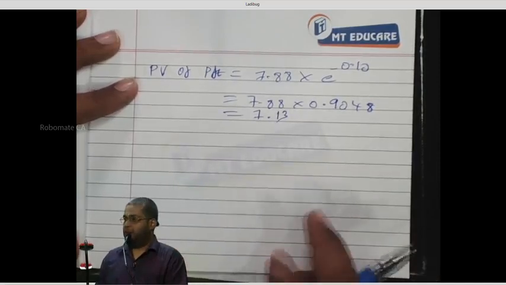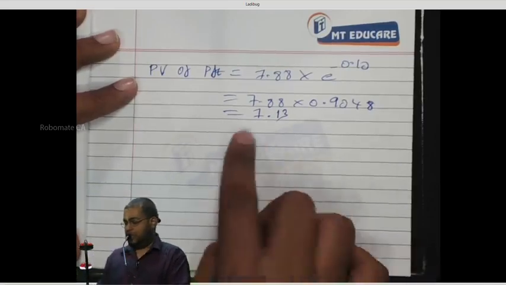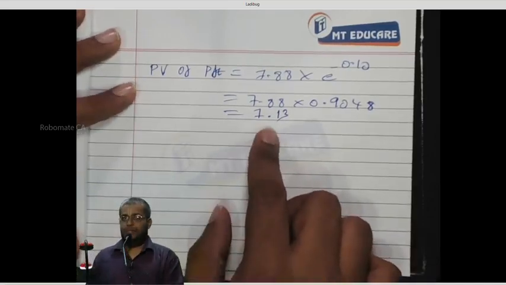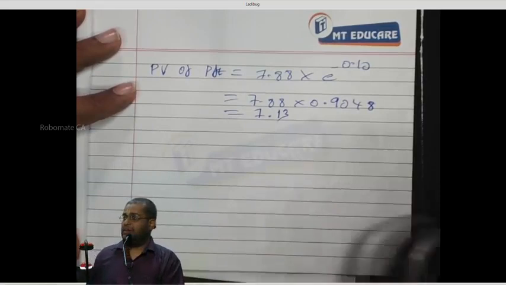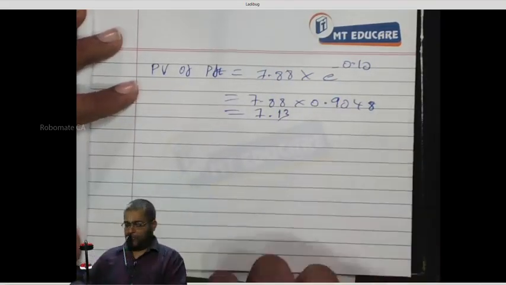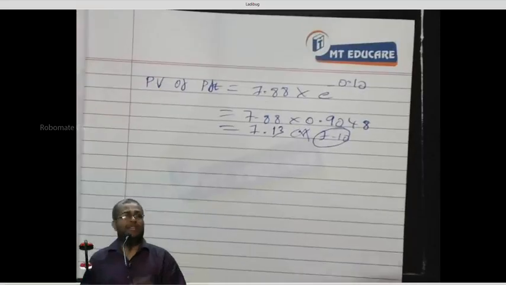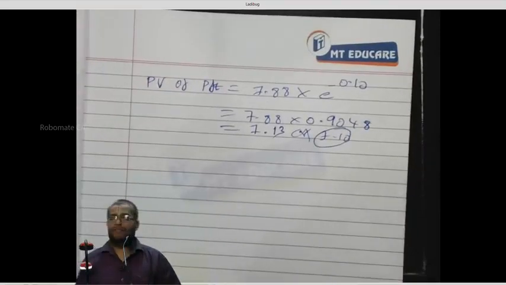Everybody has 7.13? Everybody understood or not? So the present value of profit is what? 7.13. Very simple. Or 7.1 we can round off. You want to round off to 2 decimals, so 7.10 is the present value of the profit. Yes or no? Very simple.